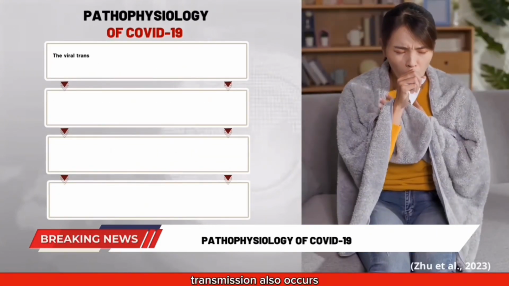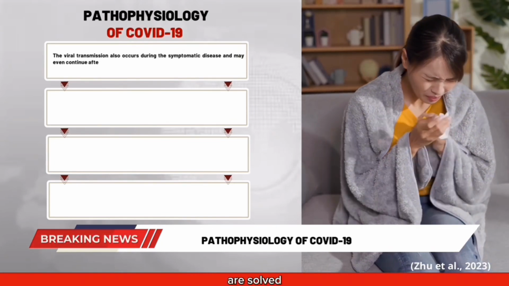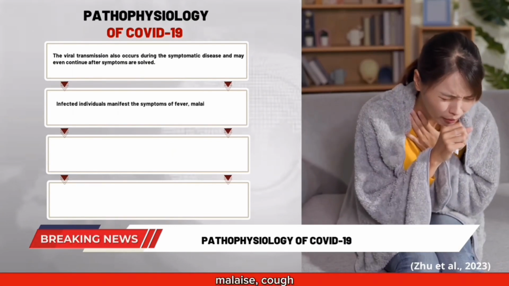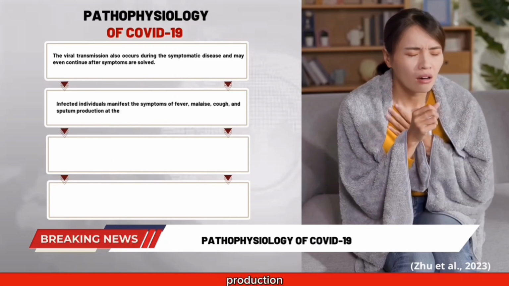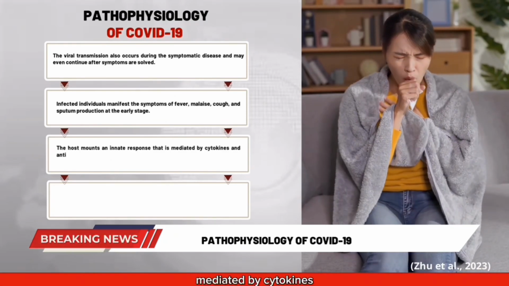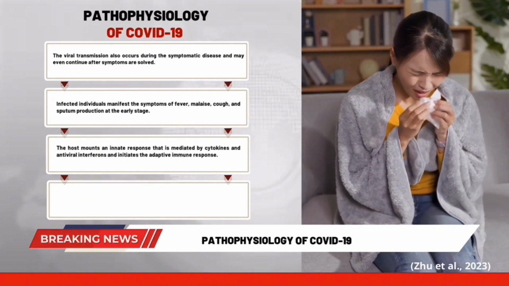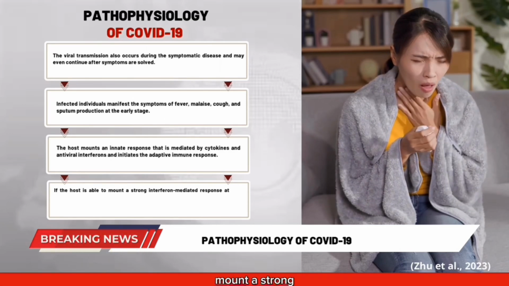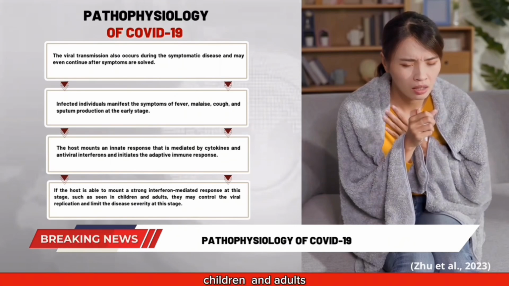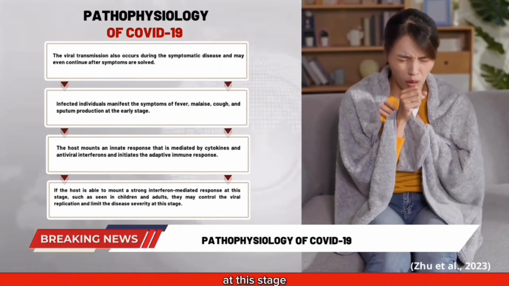The viral transmission also occurs during the symptomatic disease and may even continue after symptoms are resolved. Infected individuals manifest the symptoms of fever, malaise, cough, and sputum production at the early stage. The host mounts an innate response that is mediated by cytokines and antiviral interferons and initiates the adaptive immune response. If the host is able to mount a strong interferon-mediated response at this stage, such as seen in children and adults, they may control the viral replication and limit the disease severity at this stage.